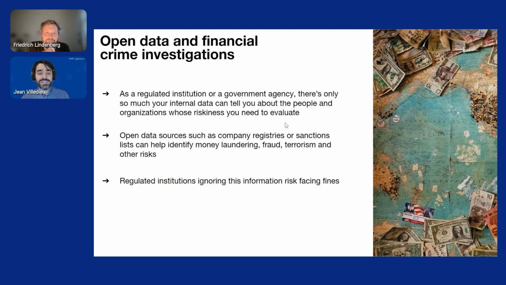What's interesting is that there are some open data sources out there, such as company registries or sanctions lists, that can help identify various risks, including money laundering, fraud, terrorism financing, and more. And the institutions that are ignoring this information risk facing big fines.